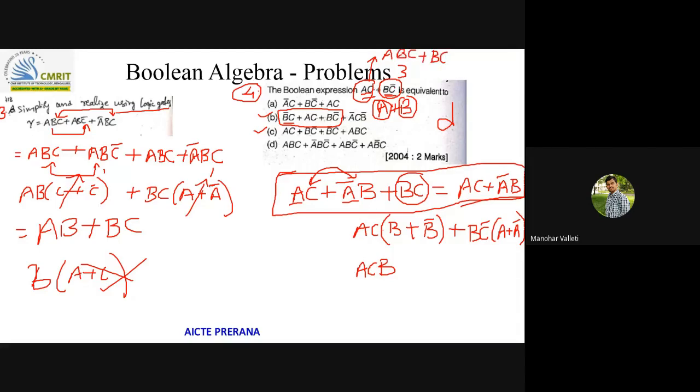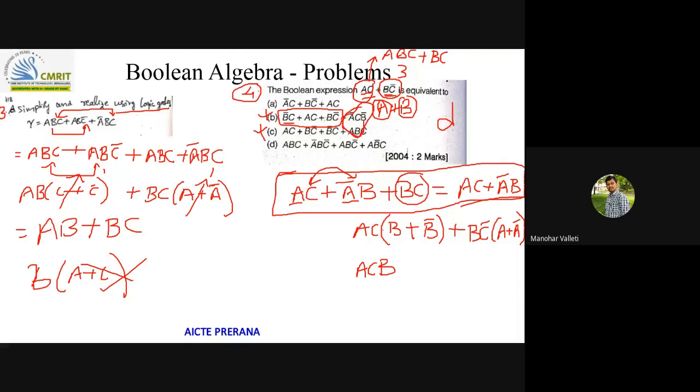But here two product terms were there having two variables in each product term. Here three product terms becoming three product terms is never possible. That's why I'm directly eliminating these two. And in B and C, there is no possibility of applying the consensus theorem because of this term. So I can directly eliminate B and C options.